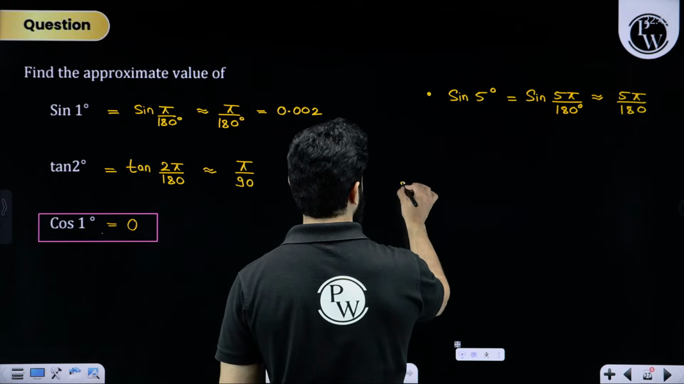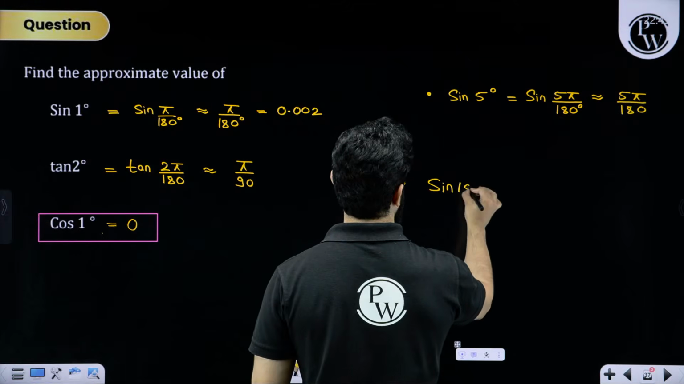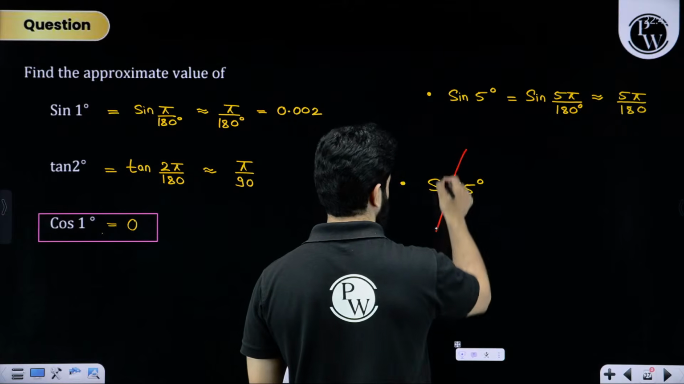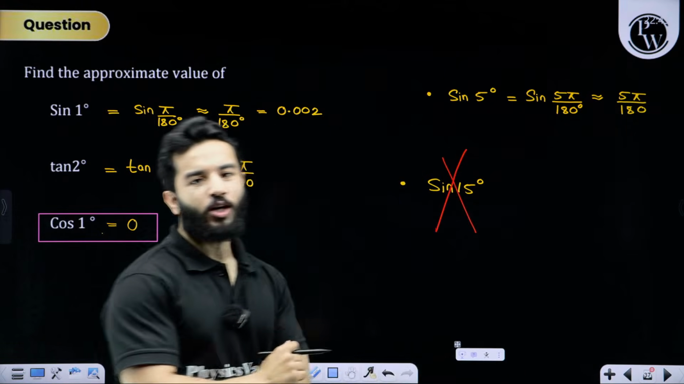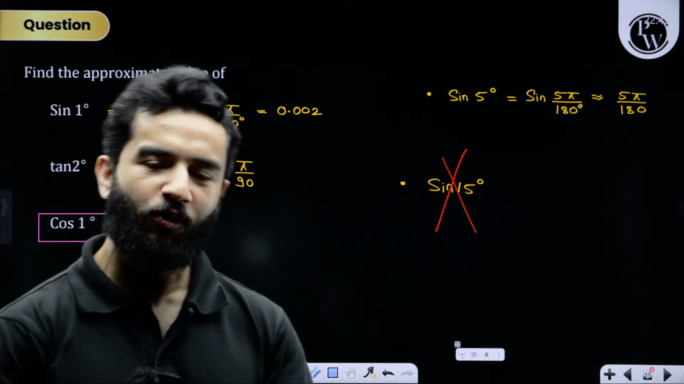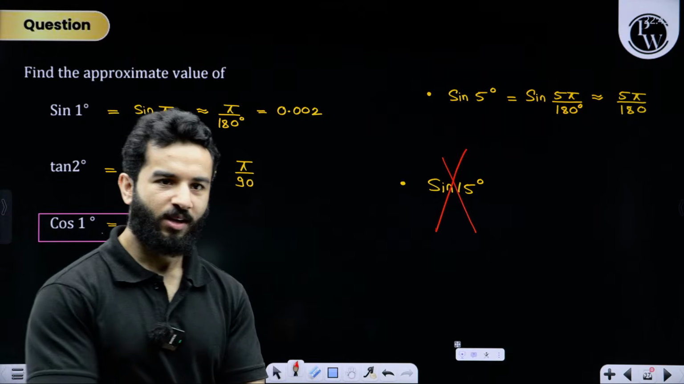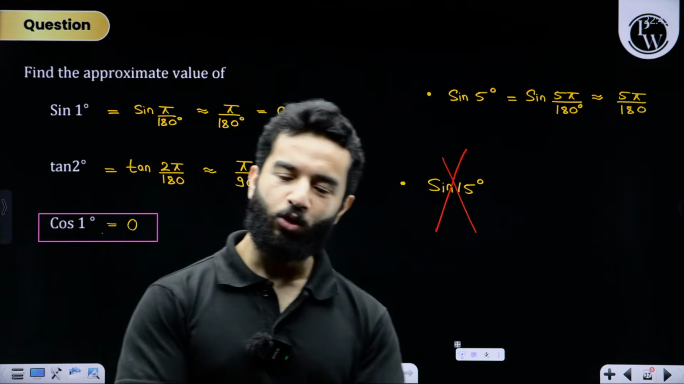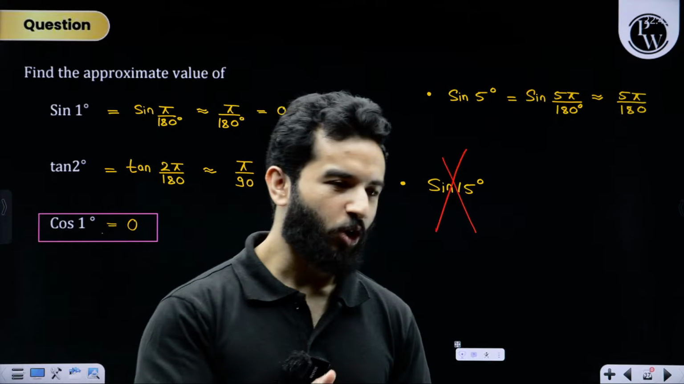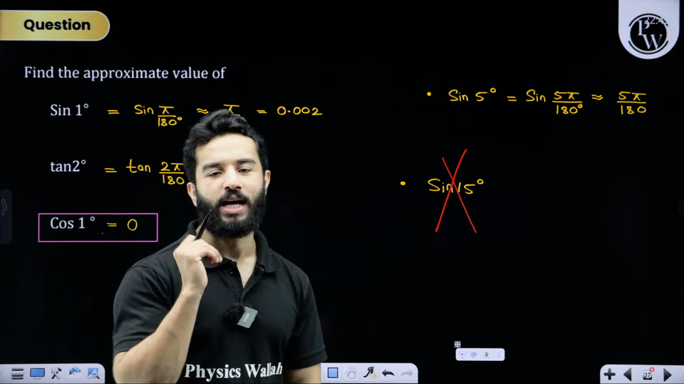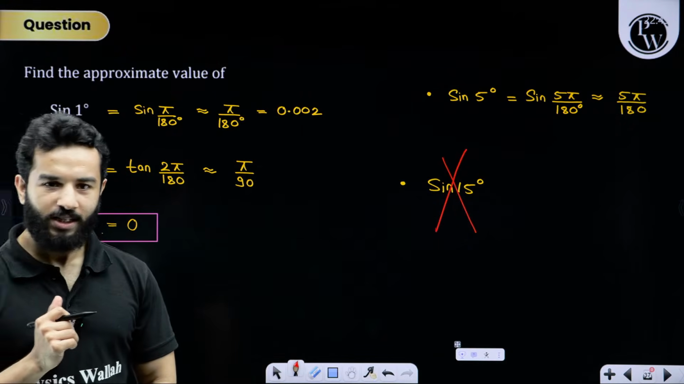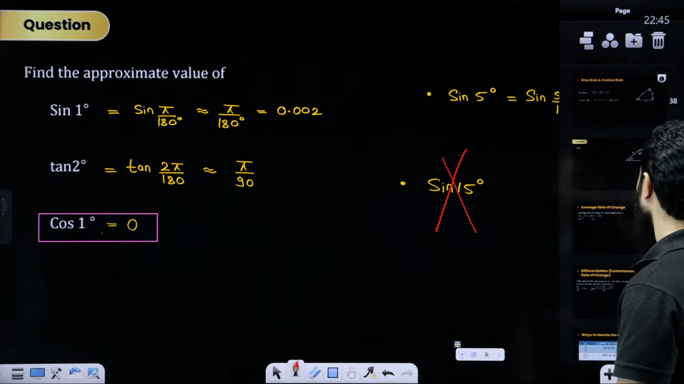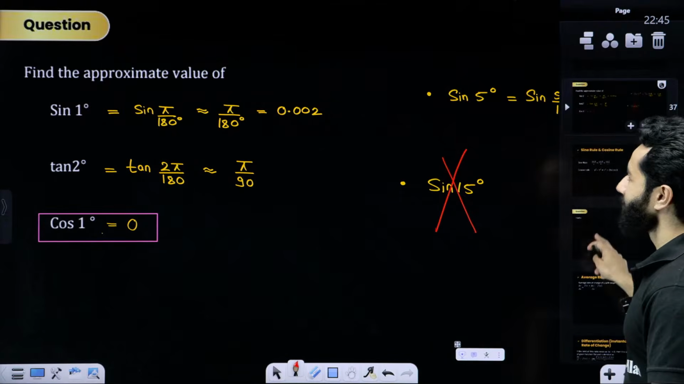What is sine 15 degree? We cannot use approximation formula over here because 15 degree is not a small angle. So either use sine table, use calculator, or use compound angle formula. Got it? Clear? Be quick.